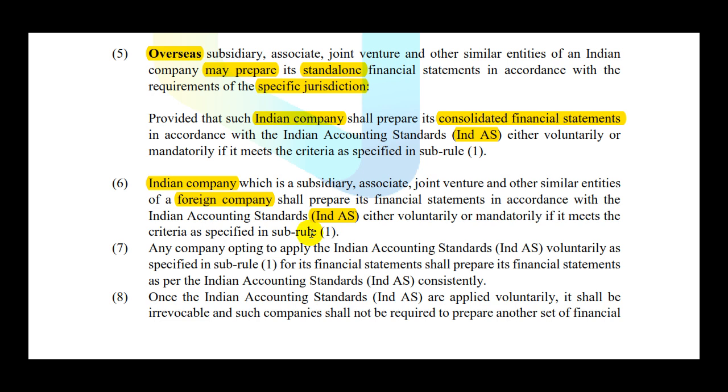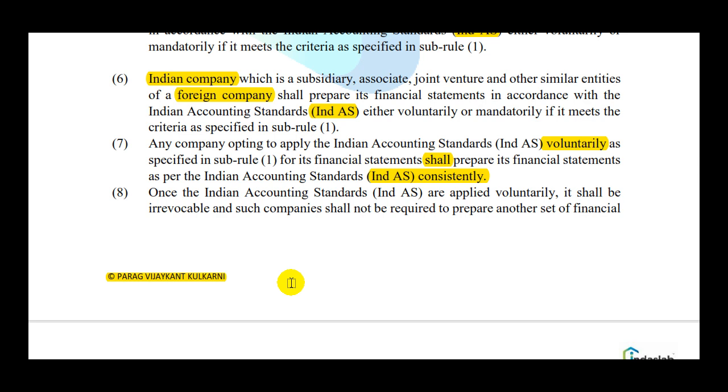So basically, if Ind AS is applicable to an Indian company, despite the fact that it's a subsidiary or associate or joint venture or maybe some type of similar entity of a foreign company, it doesn't mean that it is exempted from application of Ind AS. Because it falls in these rules, it must apply Ind AS. Now any company opting to apply Ind AS voluntarily, as specified in sub-rule 1, shall prepare its financial statements as per Ind AS consistently. So that consistency is important even if you are going ahead with voluntary application.